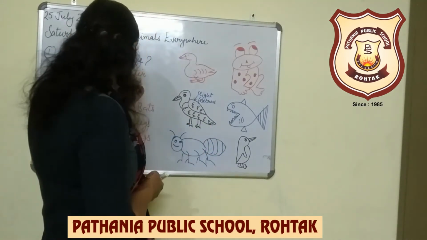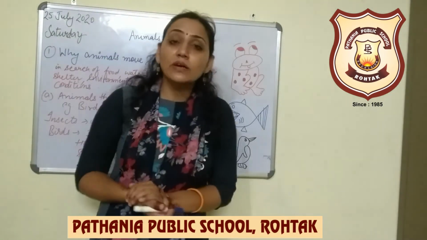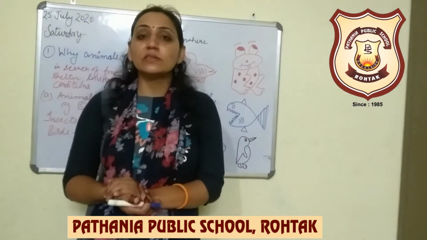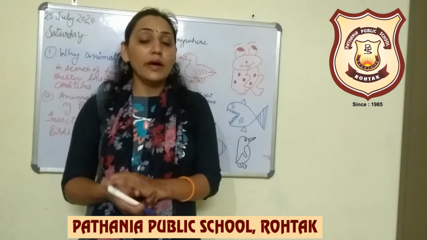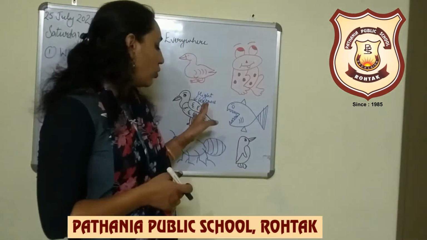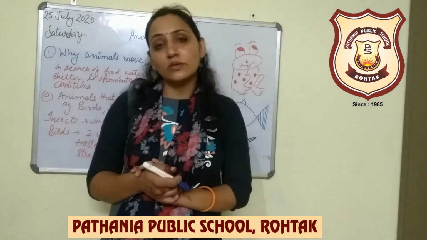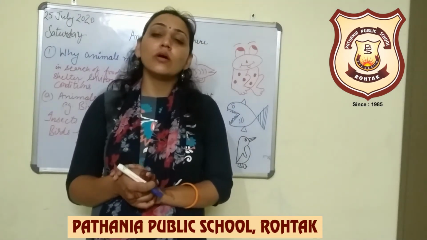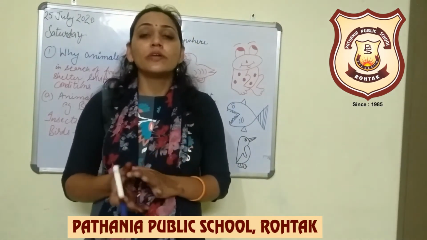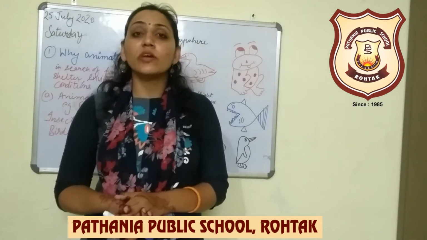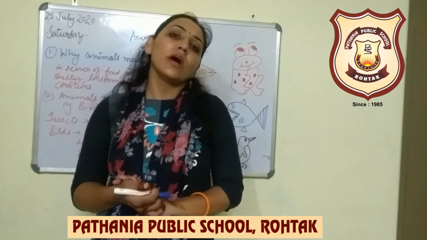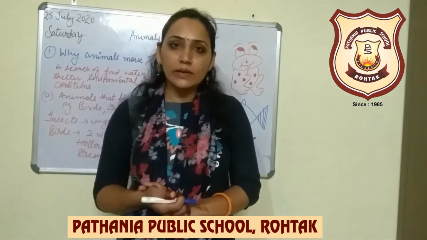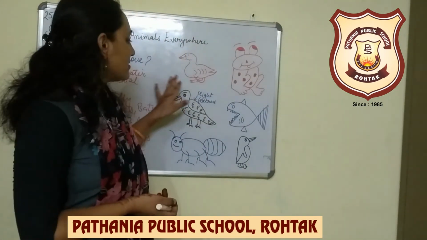Clear? Another one is birds. You can say there are some birds like ostrich, kiwi or emu that do not fly, as compared to the original birds, or you can say the birds that can fly. Ostrich, emu or kiwi are flightless birds because their wings are too small and their body weight is heavy, so they are not able to fly. Clear?